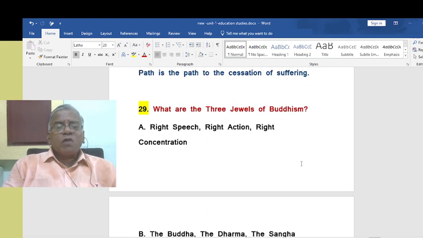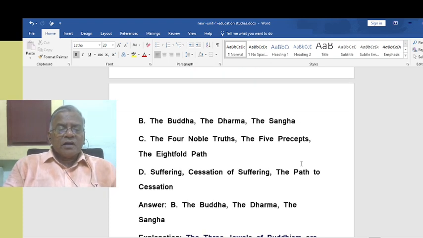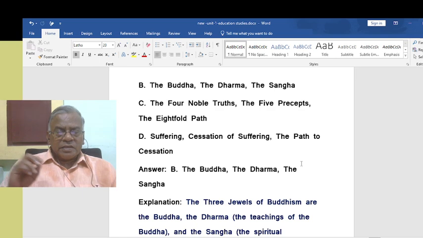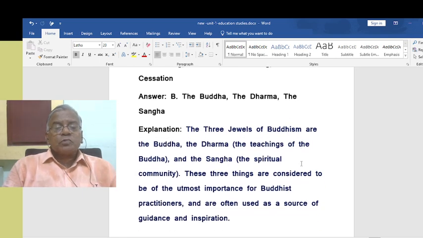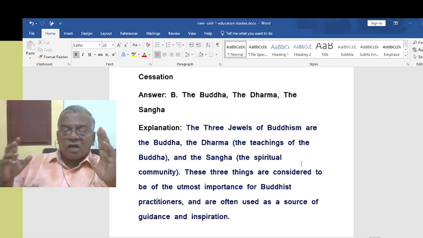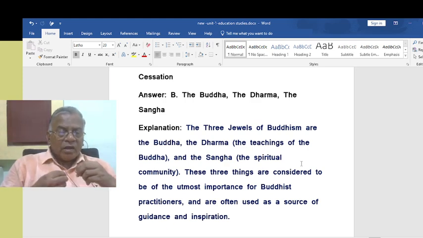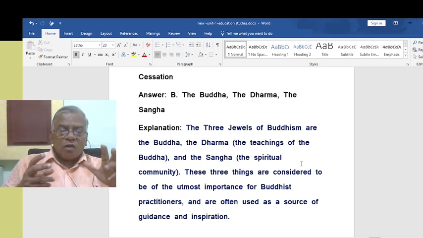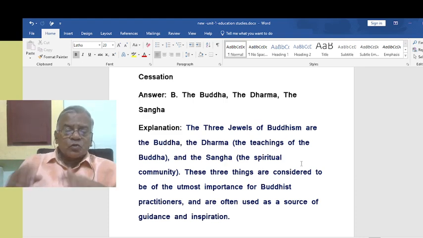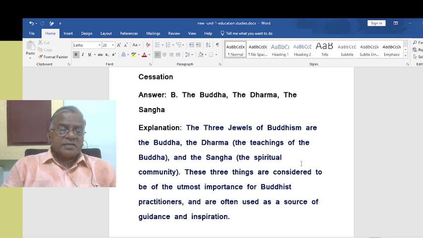What are the three jewels of Buddhism? Three jewels of Buddhism, that is the Buddha, the Dharma, and the Sangha. These are the three jewels of Buddhism. The three jewels of Buddhism are the Buddha, the Dharma, the teachings of the Buddha, and the Sangha, the spiritual community. These three things are considered to be of the utmost importance for Buddhist practitioners and are often used as a source of guidance and inspiration.